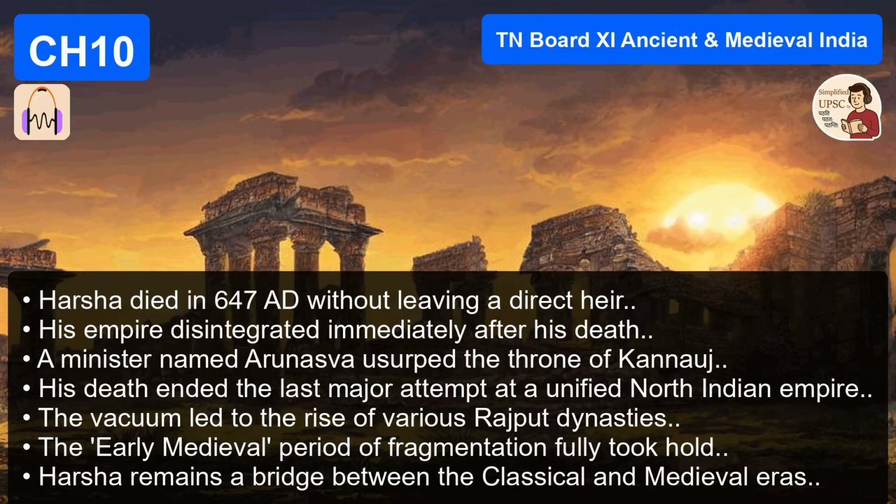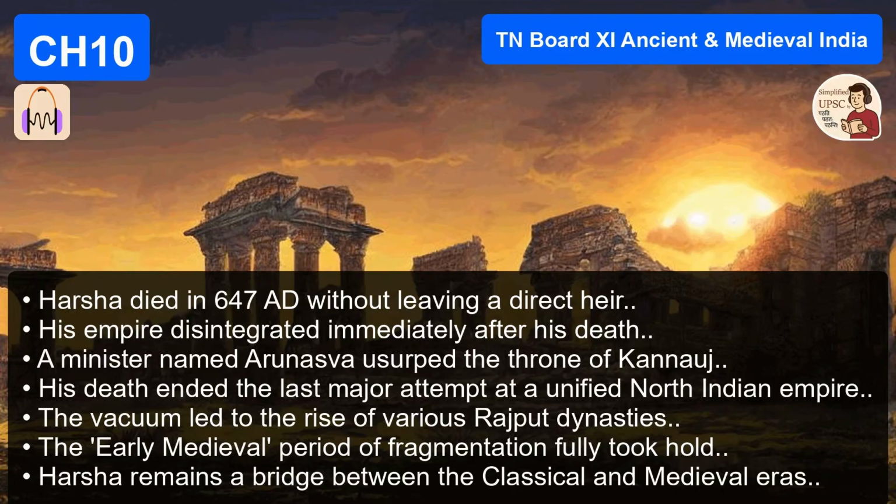So looking back at Harsha's entire reign, what is the final verdict? How should a student summarize him? I think the best way to see Harsha is as the sunset of the ancient era in India. He was a brilliant individual, no doubt about it. A great conqueror, a talented poet, a generous patron. He tried to hold that classical model of a unified empire together through sheer force of will. But the tides of history were already turning against him. The forces of feudalism, of regionalism, of economic contraction, they were too strong. He was not in the dawn of a new age. He was the last great emperor of the old one. He was, in essence, a bridge to the medieval world.